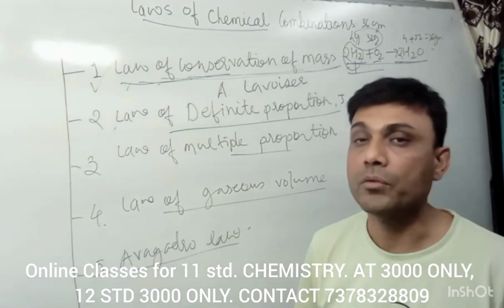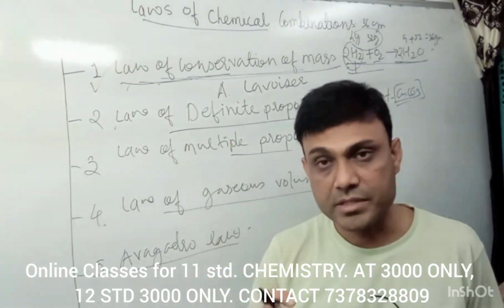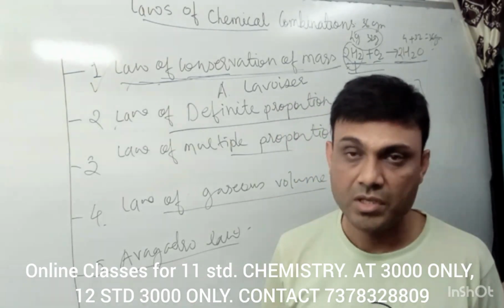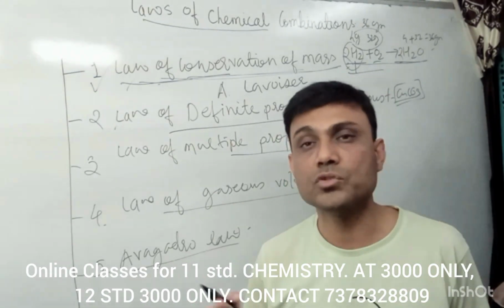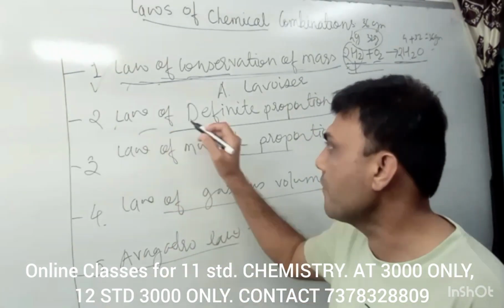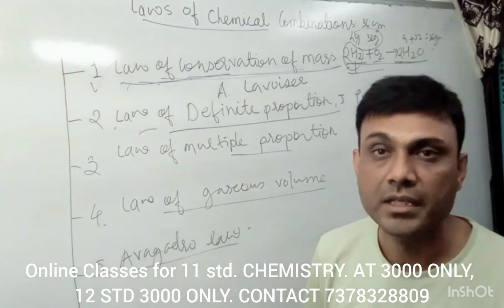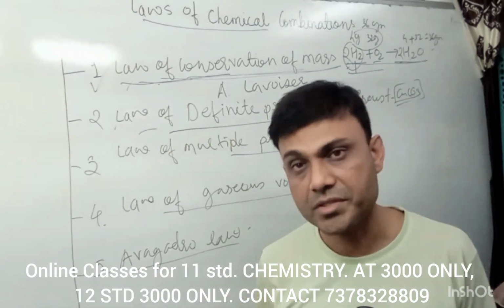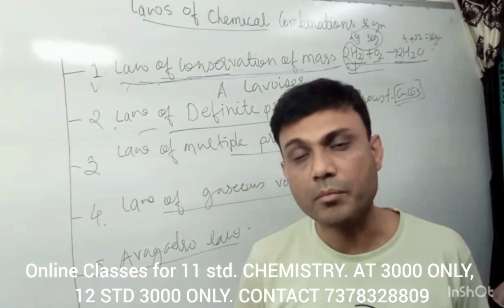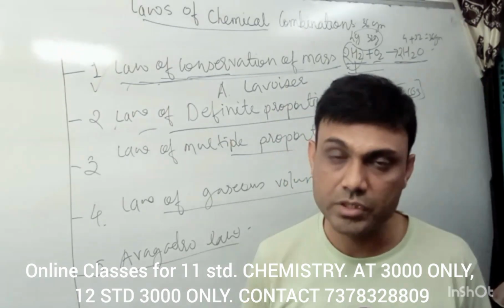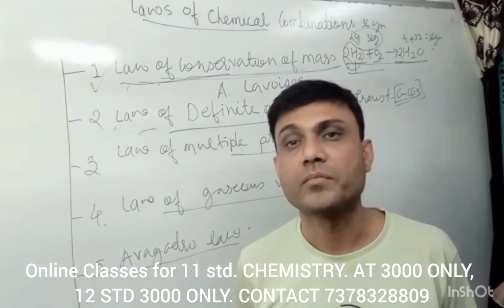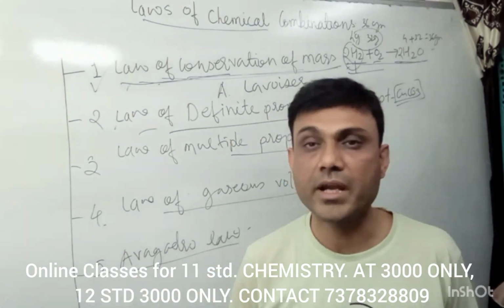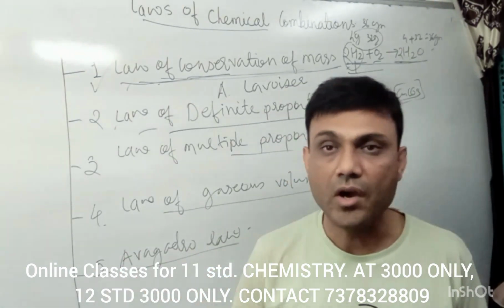In this compound, the proportion of the elements by mass is the same, whatever the source of that compound. The law of definite proportion says that the proportion of the elements by mass in a compound, irrespective of its source, is always the same, whether that compound is synthetic or natural.